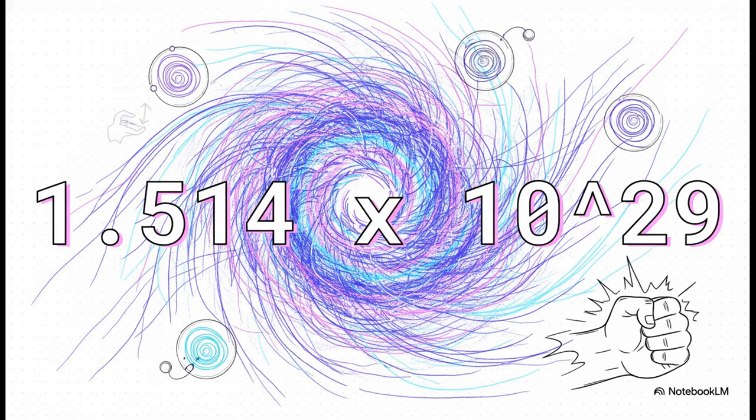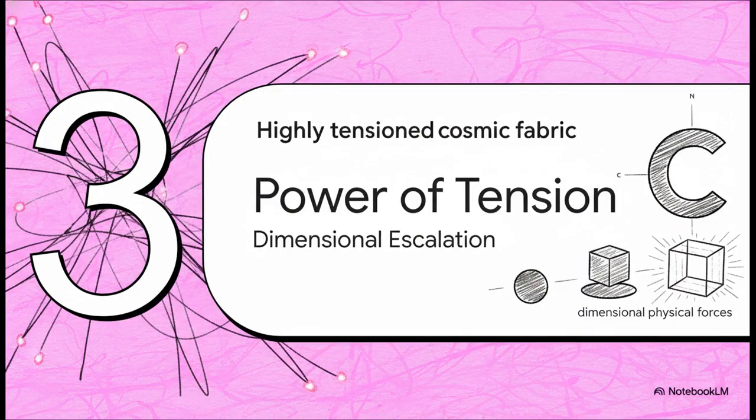And this huge discrepancy exists for a reason. Gm dictates the intense structural binding required to literally hold reality together at the microscopic level. I mean, to maintain the integrity of a single proton, the localized tension of the cosmic fabric has to be unbelievably strong. It's this massive, precise value that finally bridges the vast theoretical gap between quantum mechanics and structural spacetime. Part 3, the power of tension, the dimensional escalation.